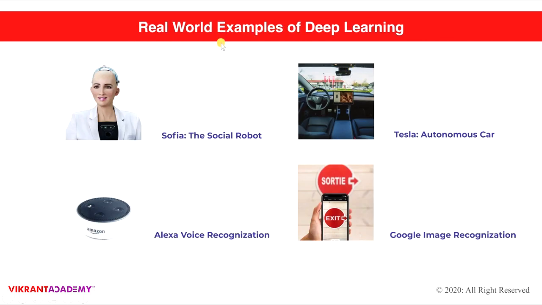The best examples again for artificial neural networks or deep learning are Sophia, the social bot we spoke about earlier, the Tesla autonomous car, Alexa voice recognition, and Google image recognition. Image recognition is actually image processing by deep learning. In image recognition, you show a picture to your mobile phone, and it recognizes the pixels and the name, and based on that it processes it on your mobile phone. That's actually a deep learning model.